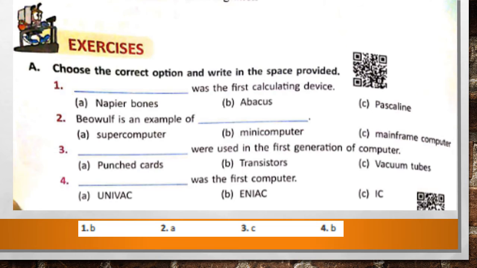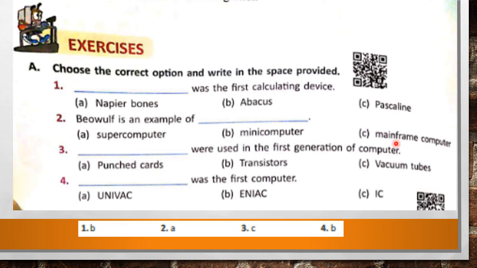Guys, choose the correct option. This is part A. Dash was the first calculating device. Which is the first calculating device? Napier's Bones, abacus, Pascaline. Yes, students. Which is the first calculating device? Part B, abacus. Beauful is an example of dash computer, supercomputer. Dash were used in the first generation of computers.